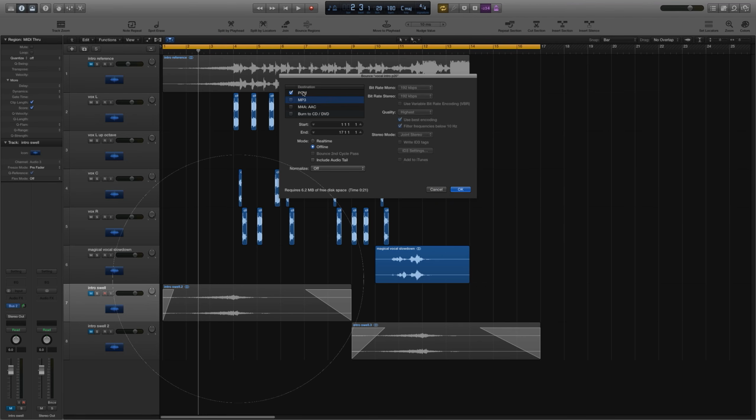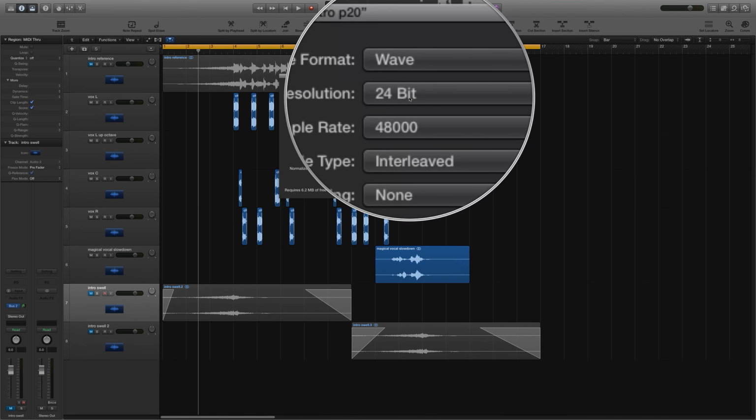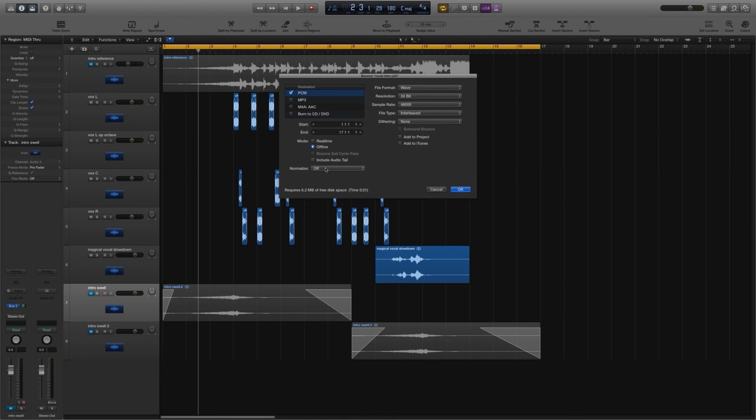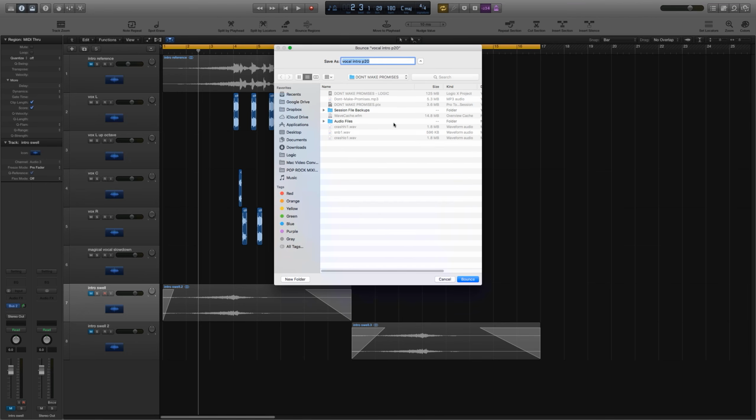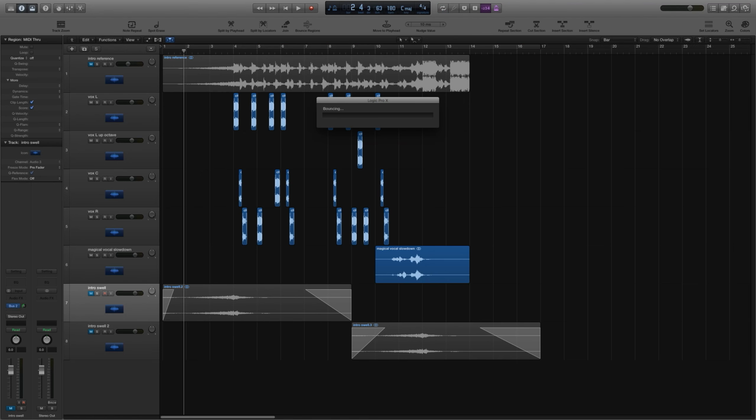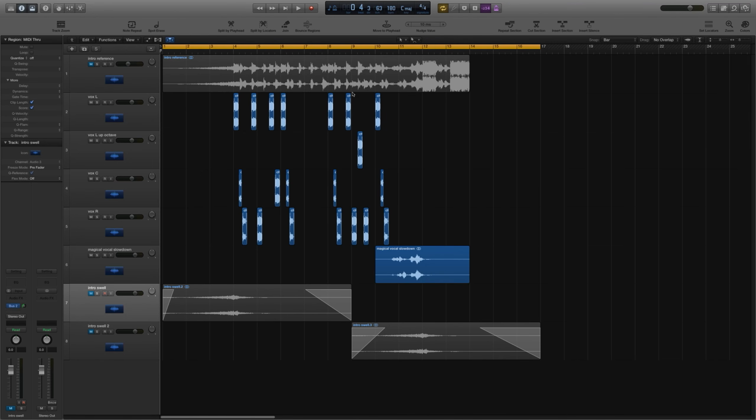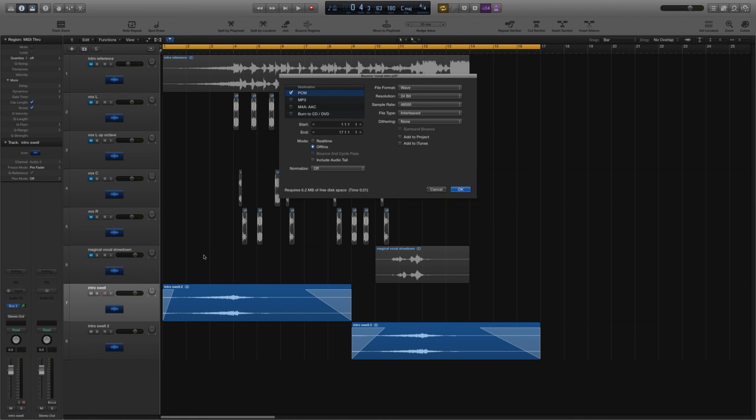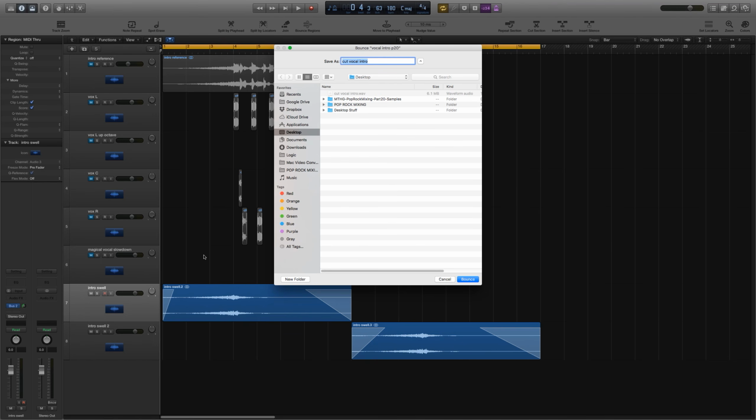Bounce as a PCM wave file. Make sure it's 24-bit, 48 with no normalization. We'll turn that off and hit OK. I'm just going to bounce it to my desktop for now, and I'll call this cut vocal intro. Bounce that out. Then I'm going to mute all of the vocals and just unmute the swells, and we'll bounce that out separately. We'll call this intro swells. There we go.